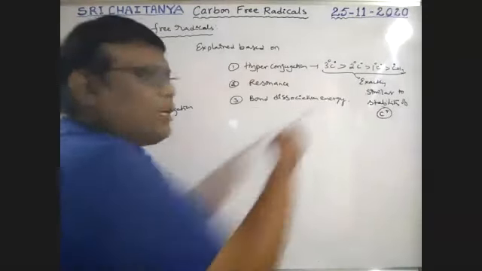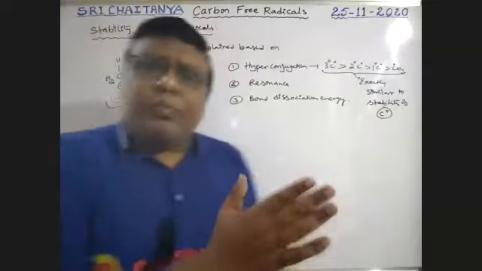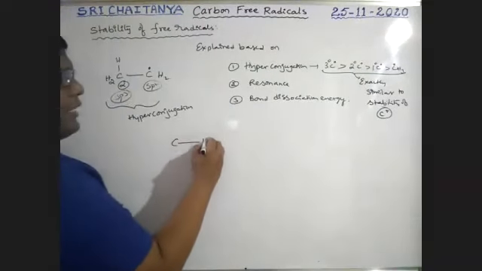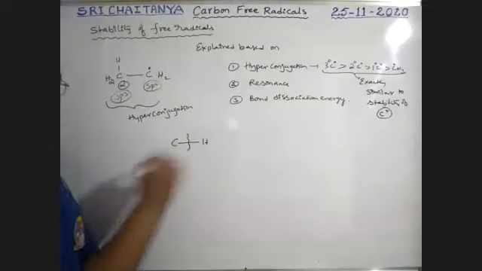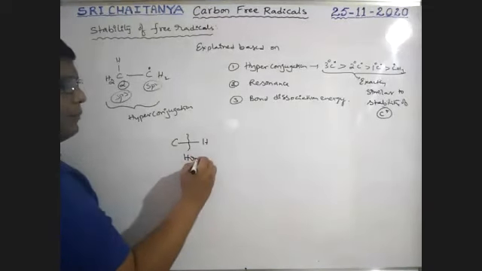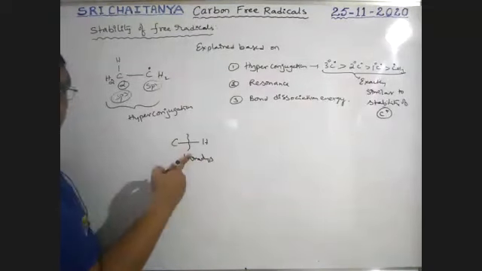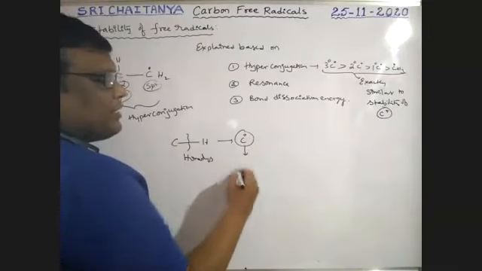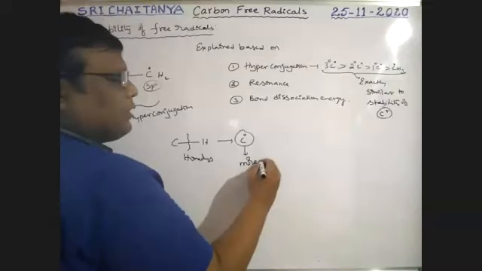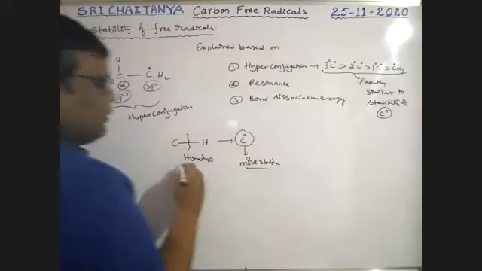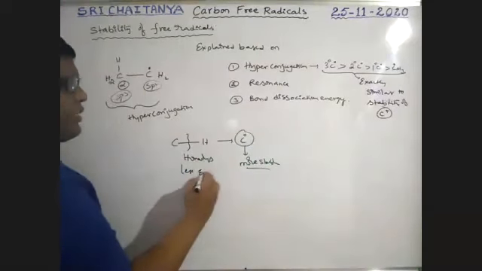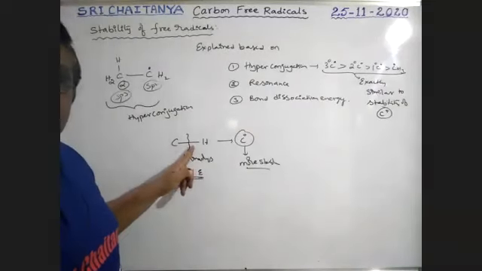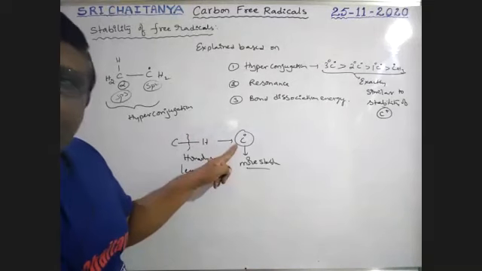Next, bond dissociation energy. So, easy bond breaking. See here, if the bond is easy to break, homolysis, easy to break means radical formation is easy. Radical formation is easy, more is the stability. So less energy is required. Less energy is required, easy to break. Easy to break gives a carbon radical.